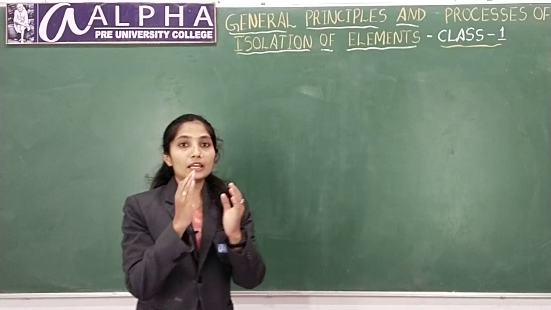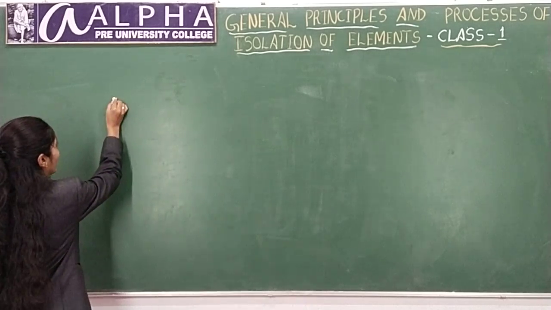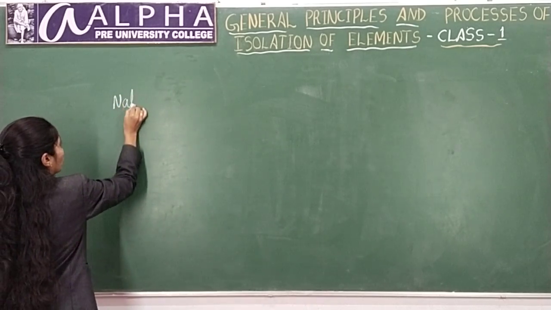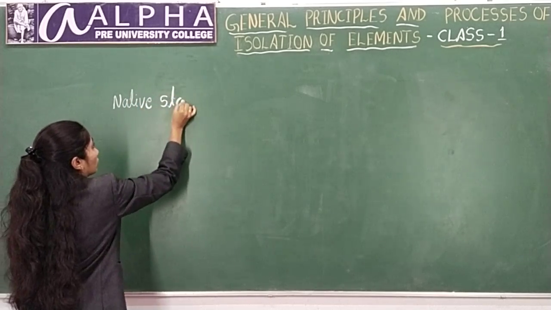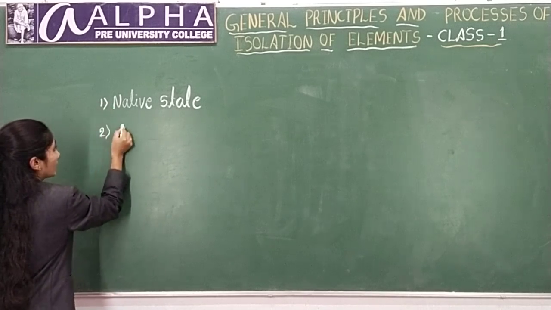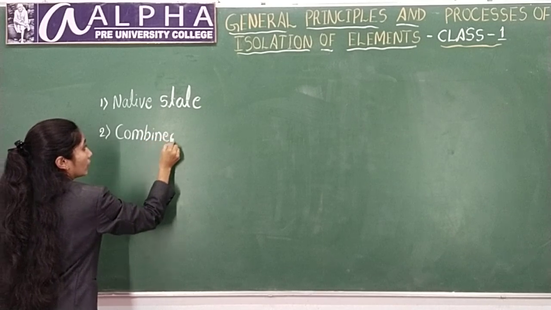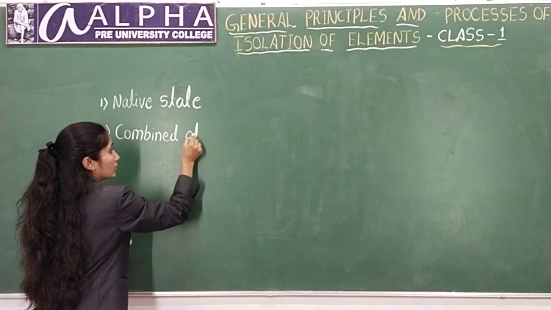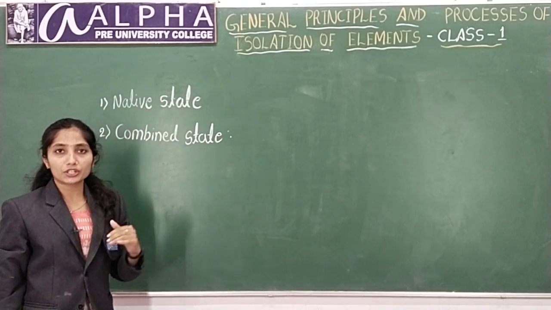Elements mainly exist in two states. The first one is the native state, and the second one is the combined state. What is the native state?